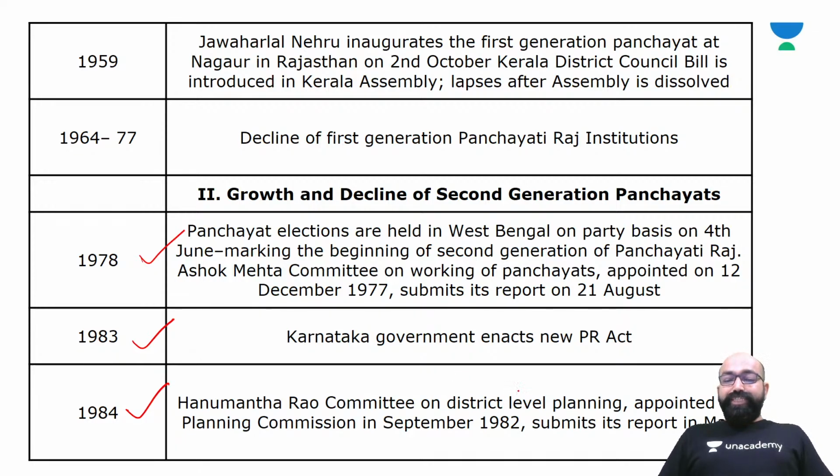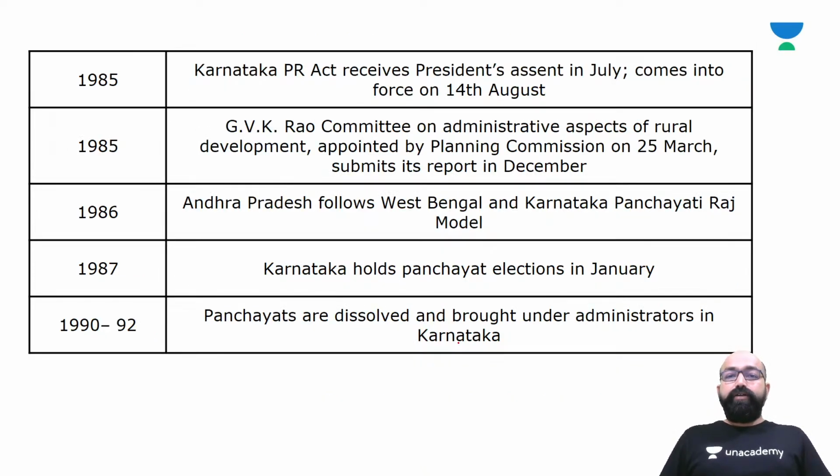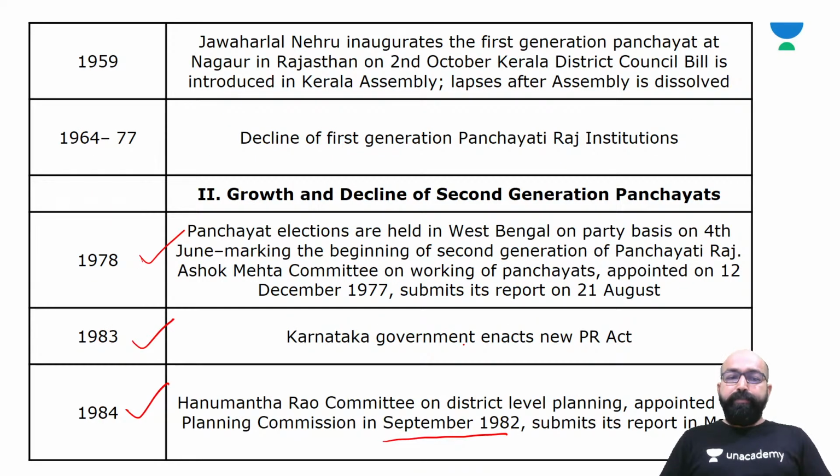In 1984, the Hanumanta Rao Committee on District Level Planning, appointed by the Planning Commission in September 1982, submitted its report in May. Yes, Hanumanta Rao Committee on District Level Planning. We have covered a few highlights of this report.